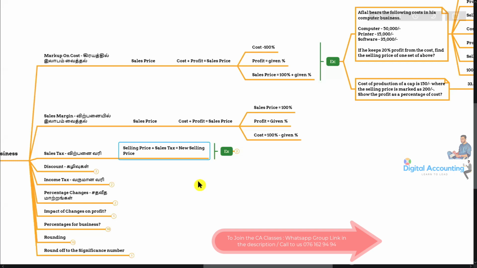How much will you get that value added tax, sales tax? How much will be the sales tax? You are going to sell your product for 120,000 with a profit, and the government comes and says, okay, if you want to sell your product in the market, you should pay us 20% of your selling price. Then how much will be the sales tax?